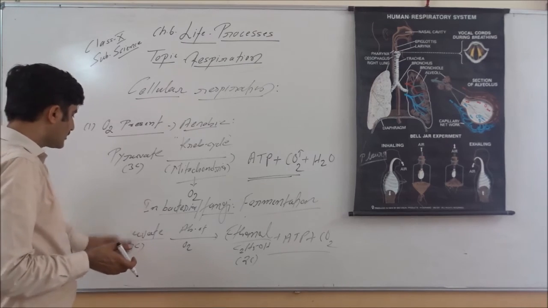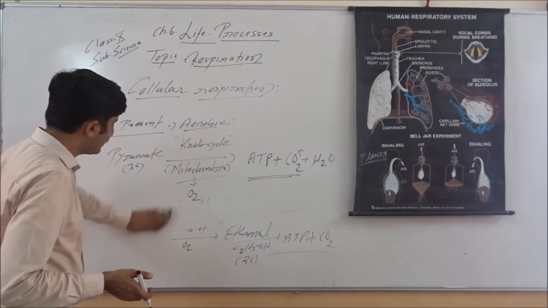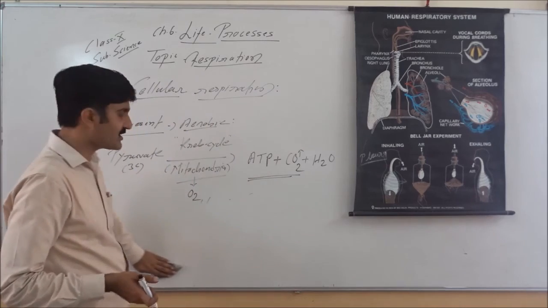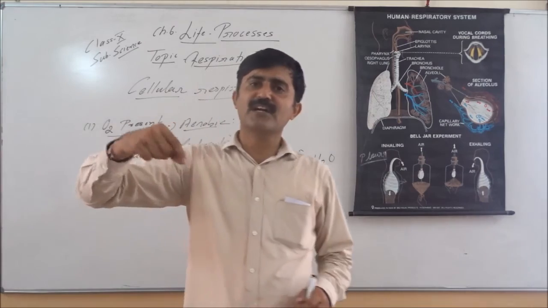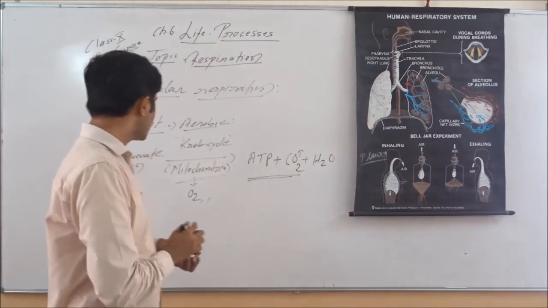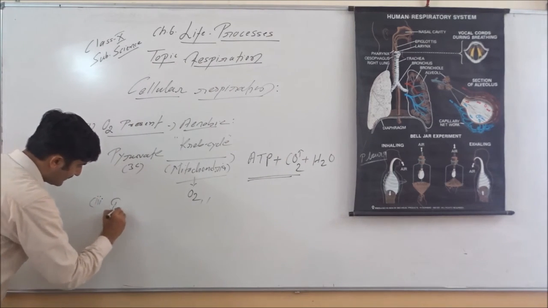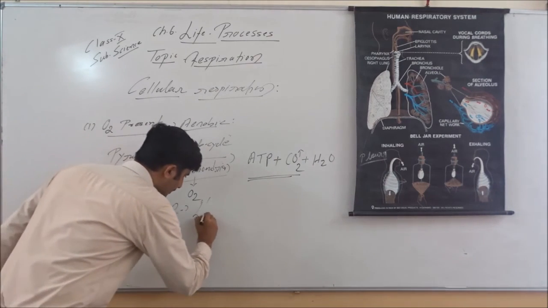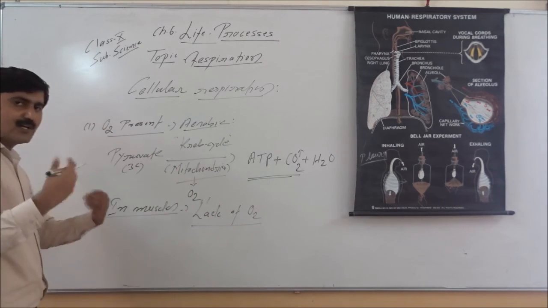Next, sometimes what happens is a lack of oxygen in our muscles. When there is lack of oxygen in our muscle, when we do vigorous exercise, or when we run, or even in exam sometimes we write at very high speed, that time we feel cramp. Why is there cramp? Because there is lack of oxygen. So the third thing we can write, in muscles, particularly when there is lack of O2, where less O2 is present, anaerobic respiration starts.